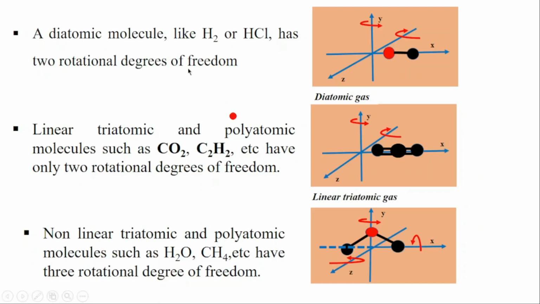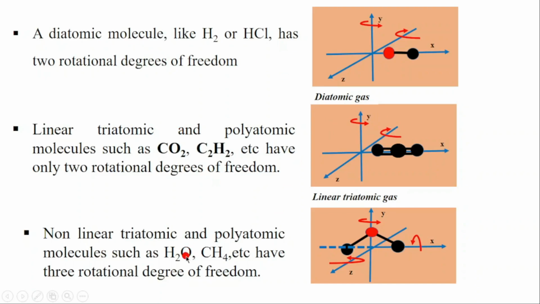So as a summary, for monoatomic, it means it will have only 3 translational degrees of freedom. For the diatomic molecule, they have 3 translational degrees of freedom, and they have also 2 rotational degrees of freedom. That means you have 5. Then for linear triatomic and linear polyatomic, they have 2 rotational degrees of freedom and 3 translational degrees of freedom. That means you have also 5. They can also rotate on z and y.